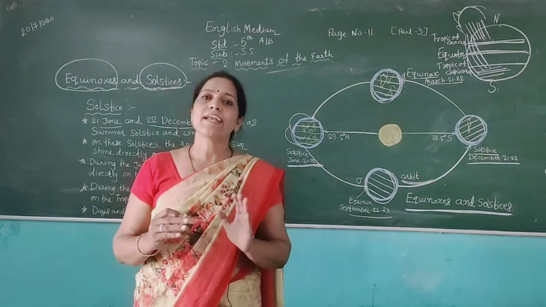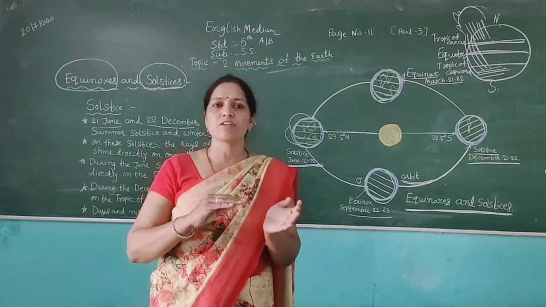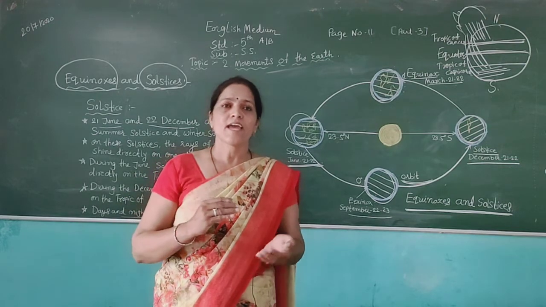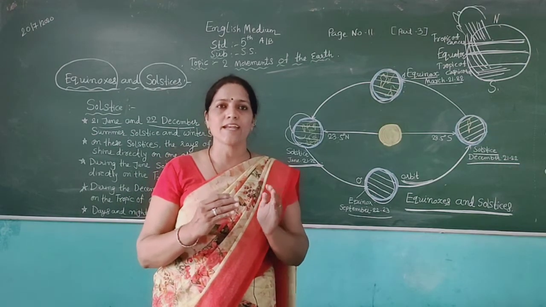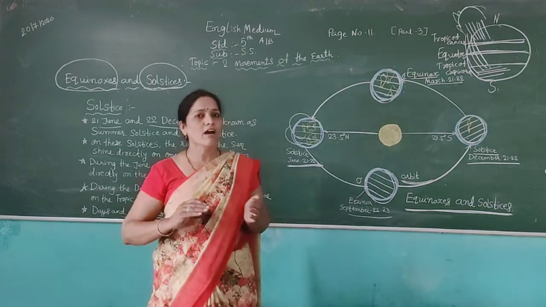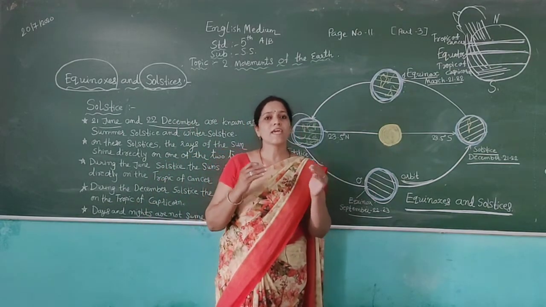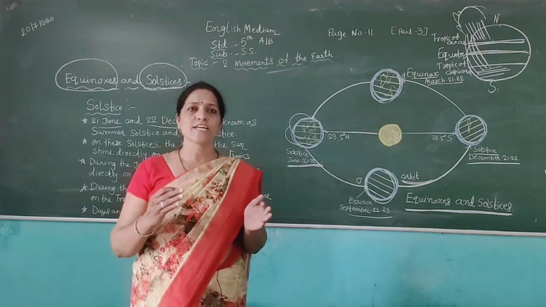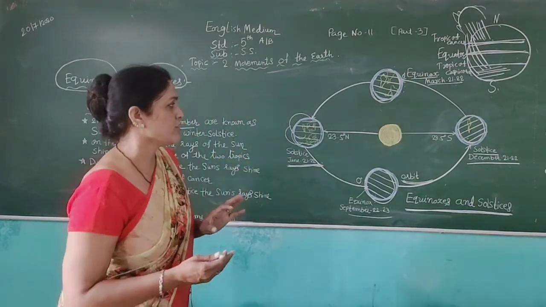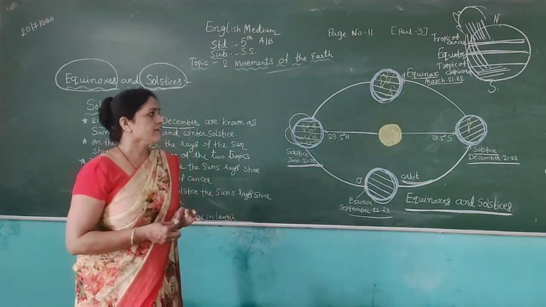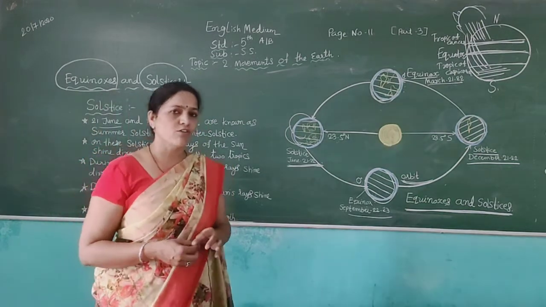Rotation means earth moves on its axis, and then days and nights occur. And when the earth moves around the sun, seasons change.